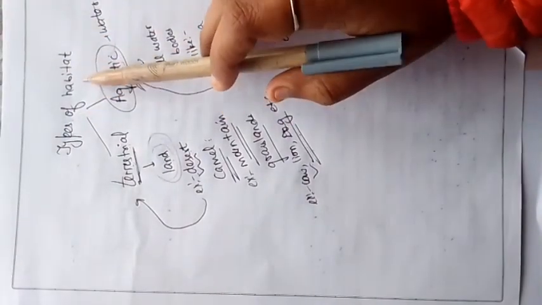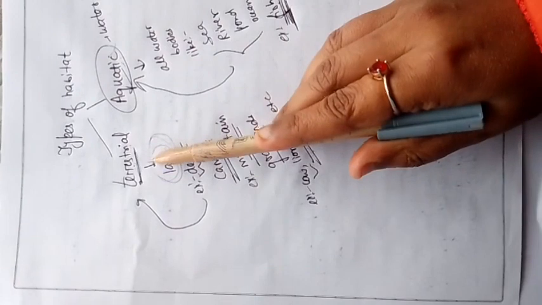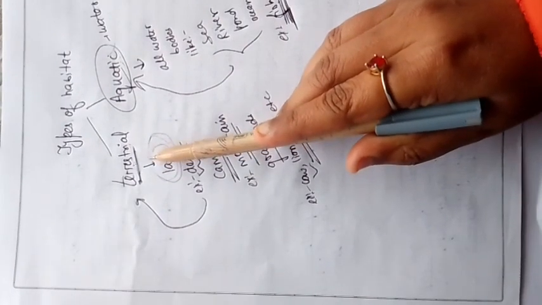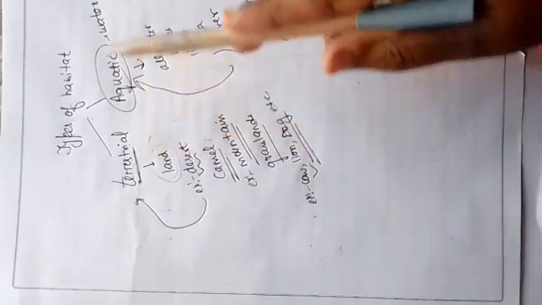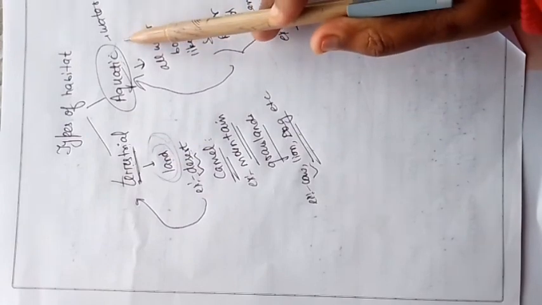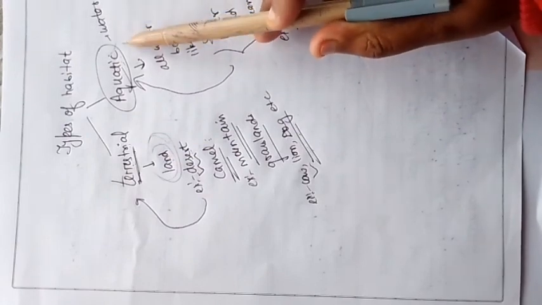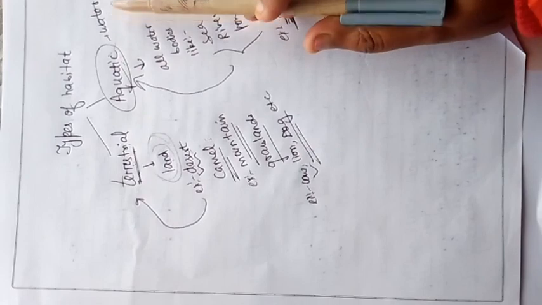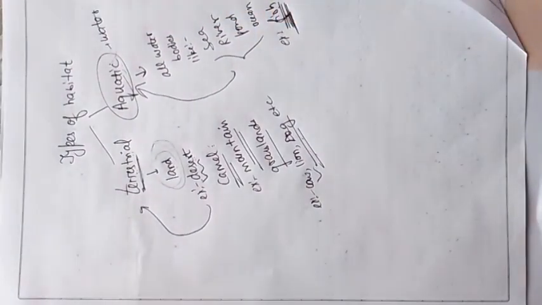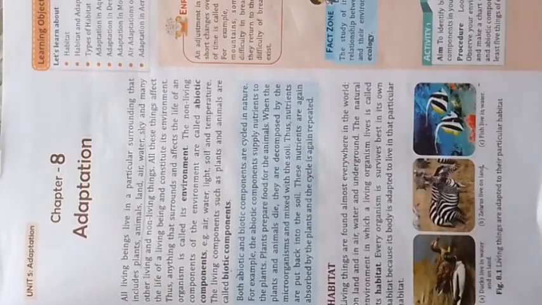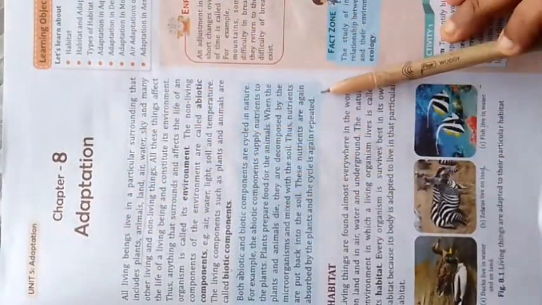Two type of habitat we have studied. First one is terrestrial habitat. Terrestrial habitat is that habitat that is located on the land. And second we have studied aquatic habitat. Aquatic habitat is that habitat that is related to the water bodies. Okay, so this was the introduction of your chapter adaptation. Okay, this was all about the introduction only.